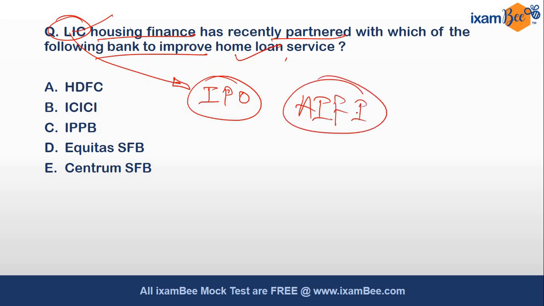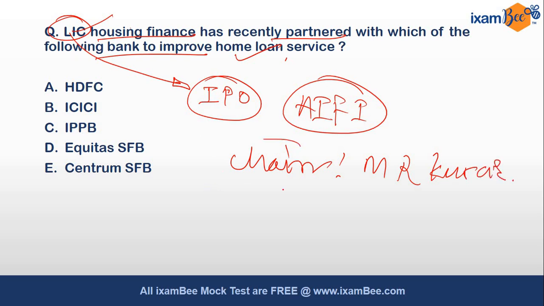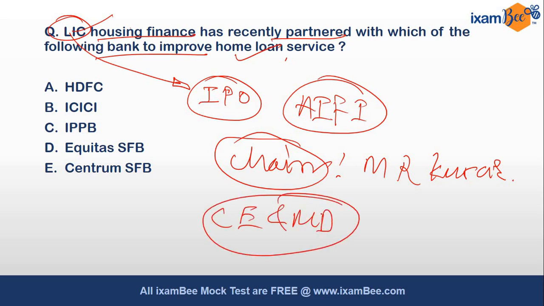Since LIC is in the news, you should know the most important aspects. Who is the chairman of LIC? The chairman is MR Kumar. Recently the Government of India has amended the LIC Act, and the chairman post will be abolished; it will be chief executive and managing director. So the chairman will no longer be there in LIC, but as of now MR Kumar is holding this position.